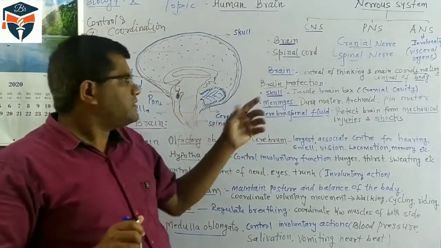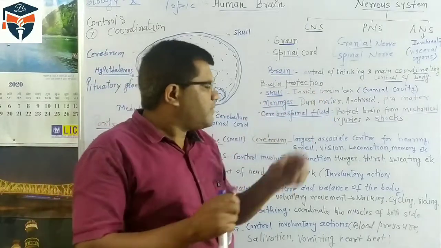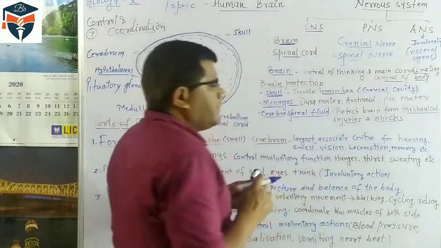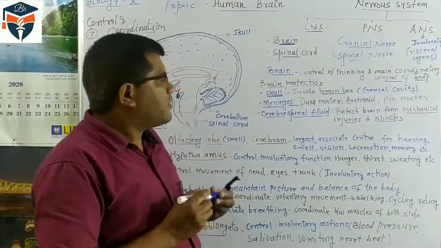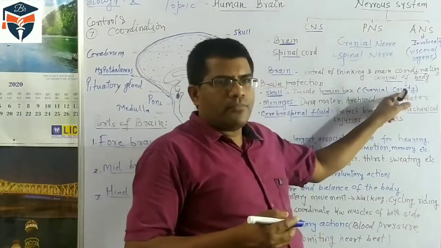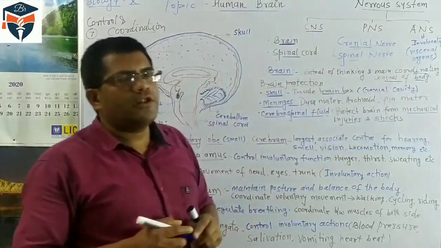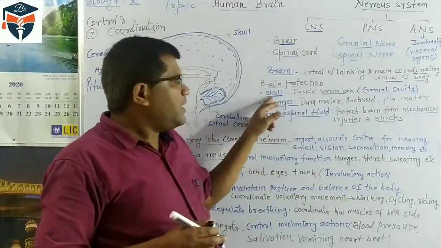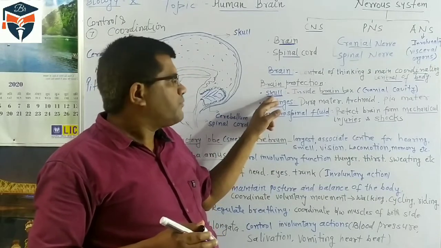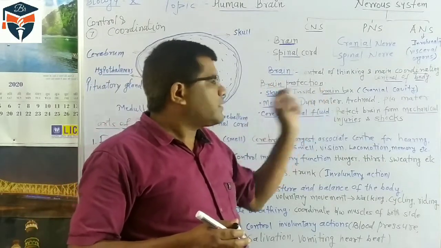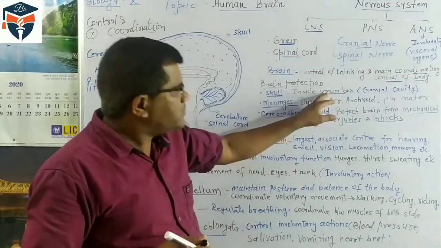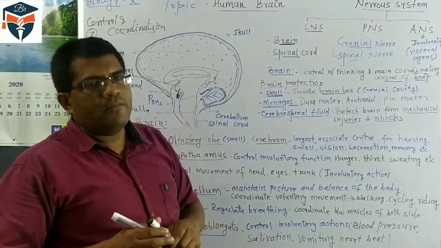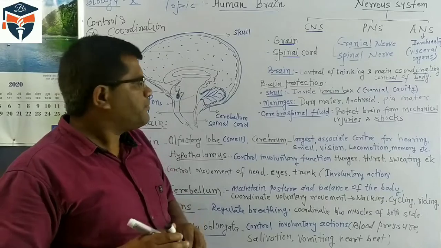Inside the skull, the brain is situated or located. The cavity where the bone is present is called the cranial cavity, and this cranial cavity is also commonly known as the brain box. So simply understand, the skull is a protective covering of the brain, and the brain is protected in the brain box or cranial cavity. So this is the first thing: the skull provides the protection.